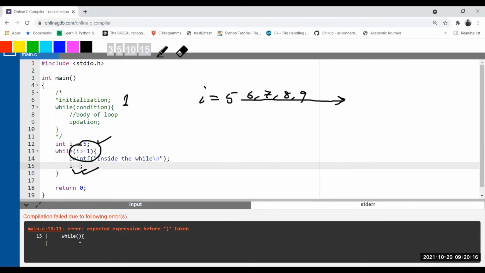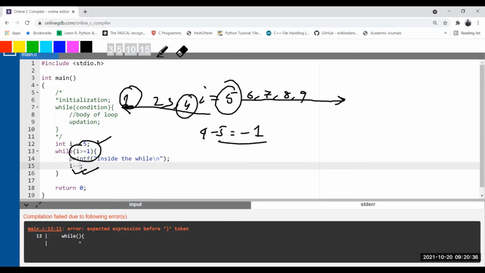So only one way it can be controlled: if I go in this direction, and if I stop when I reach the value of I as 1. So how can I reach? I is right now 5, I need 4, then 3, then 2, and then 1. So this is what? This is decrement. How? The present value is 5 and the next value I want is 4. What is the difference between them? 4 minus 5, it is minus 1. So that is, it should be decremented.